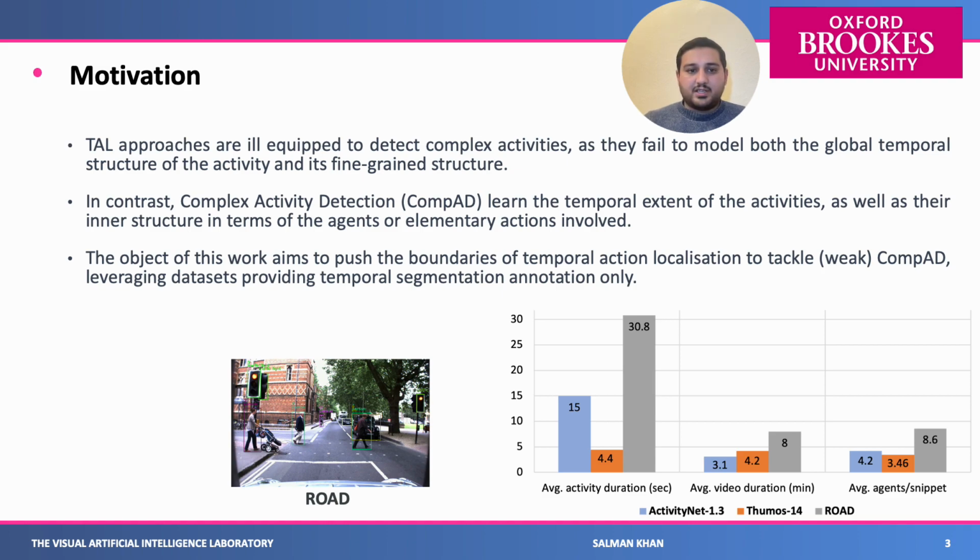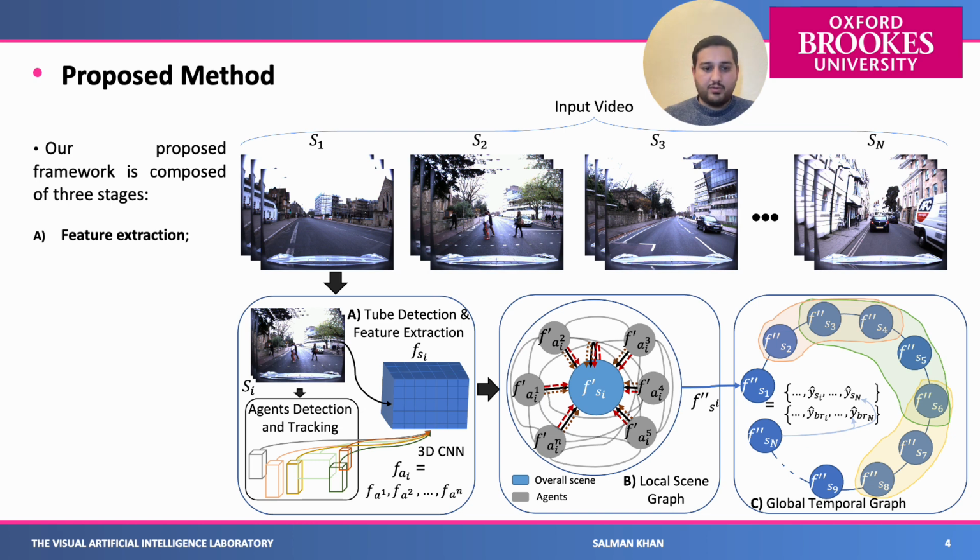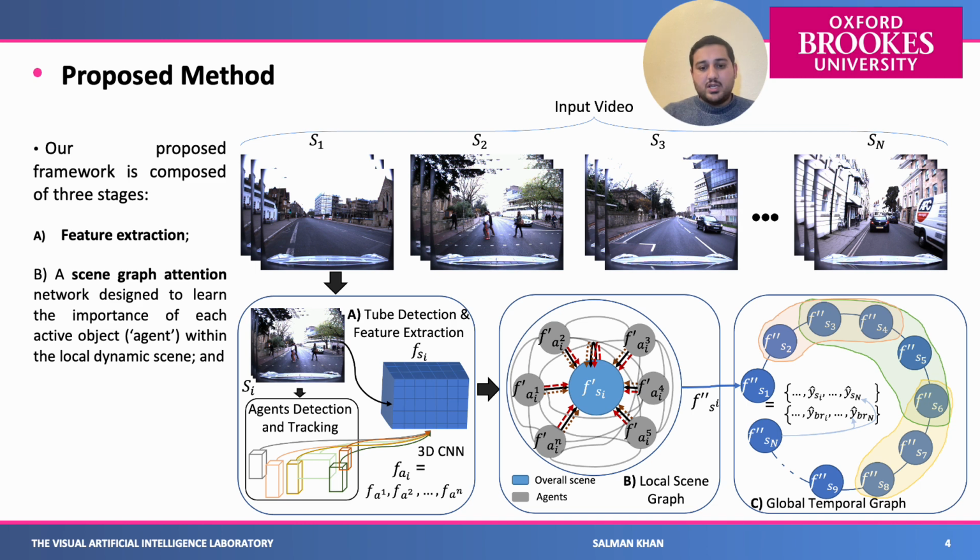To model this complex activity detection, we propose a method composed of three stages. First of all, we have the input video. After having the input video, we divide it into snippets, and these snippets are passed to feature extraction, the first stage of our framework, where we extract the features from the individual actors as well as the overall scene.